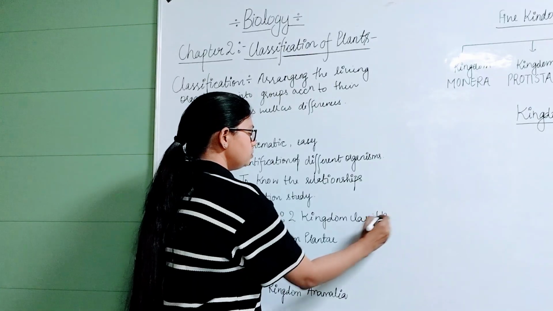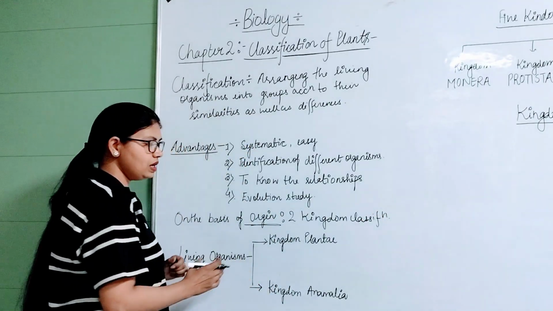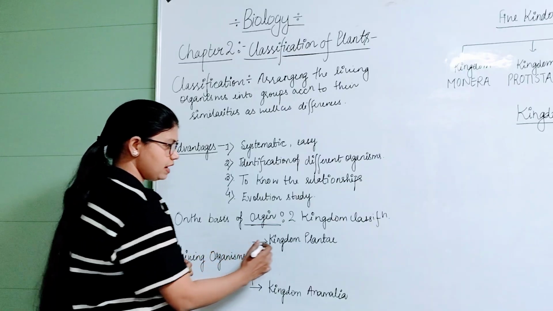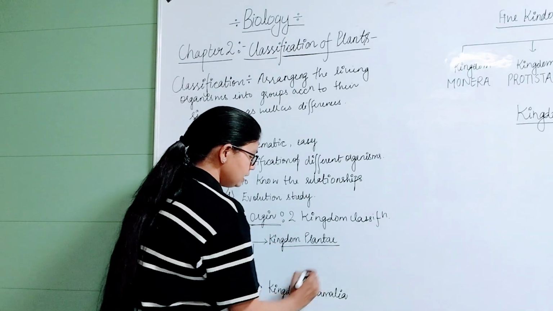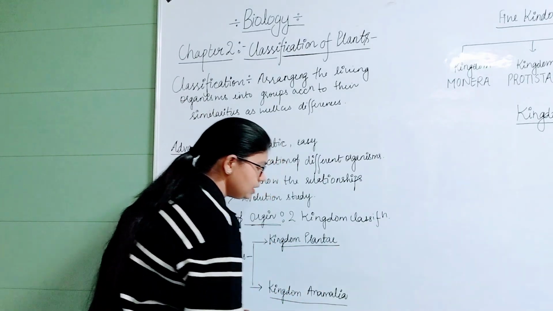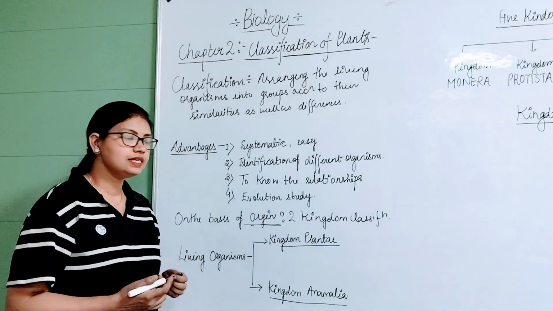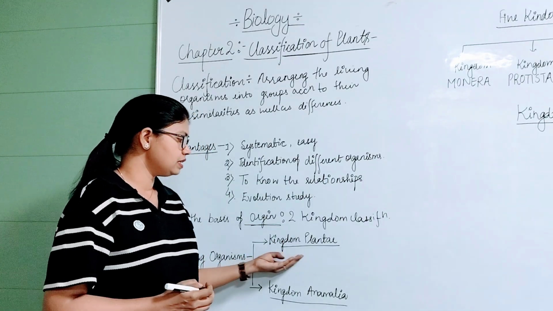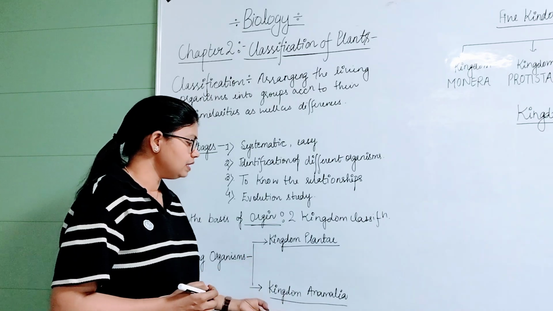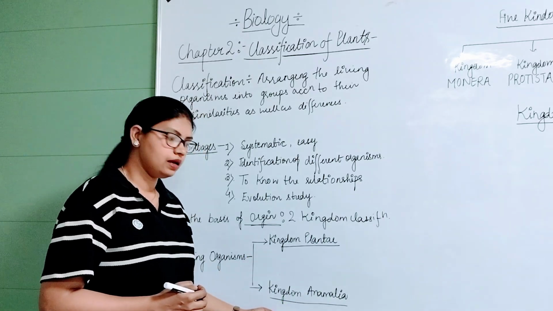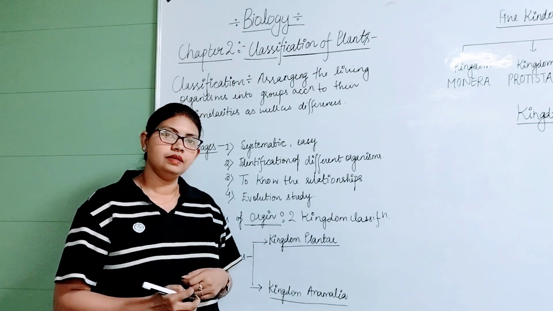So according to this classification, all living organisms were classified under kingdom Plantae as well as kingdom Animalia. As the name suggests, the plants come under the kingdom Plantae while the animals come under the kingdom Animalia.